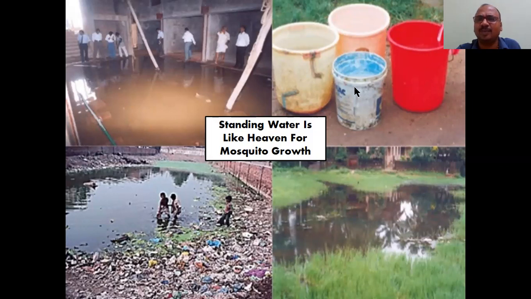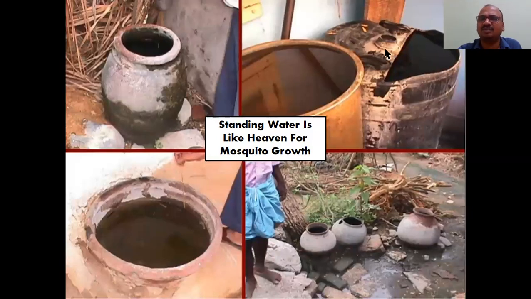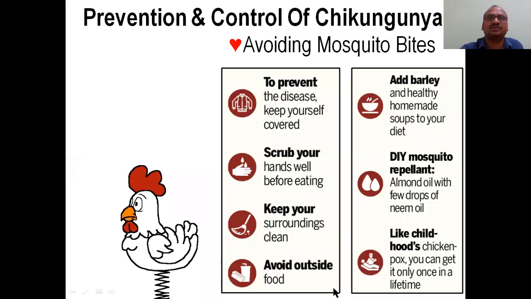Very dangerous. Here the paint tins or paint buckets they are using, here also standing water. See here in the garden, a drum is there, a pot is there. Here also you can see a pot. See how the larva is developing here. They are not removing it. They put it like this only for the plants. They put one hole here, so slowly the water will go to the plants. For that they are using it like this. That is also very dangerous. You have to take care.